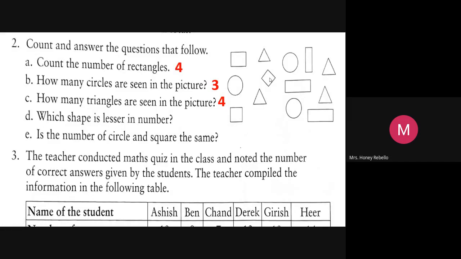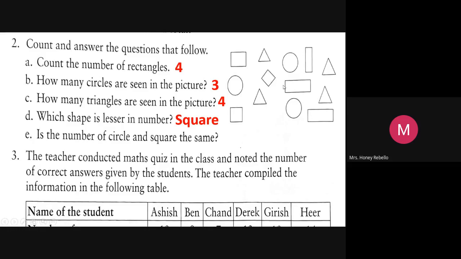So how many squares are there? Ma'am, 3. No, Alan, this is not a square. Only one and two. So which shape is less in number? Square. Which shape is lesser in number is square. If you take this as a square also, only 2 are there, because when you turn it, it's a rhombus. Just see the other way.